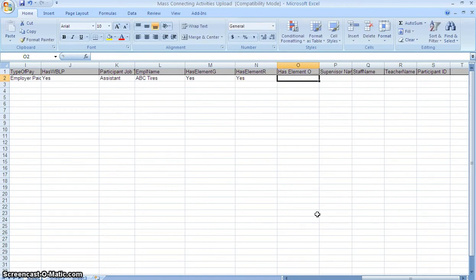Element O is a workshop. Does she have a workshop associated with this? There are a number of choices. You'll see them on the cheat sheet. I'm going to say yes.